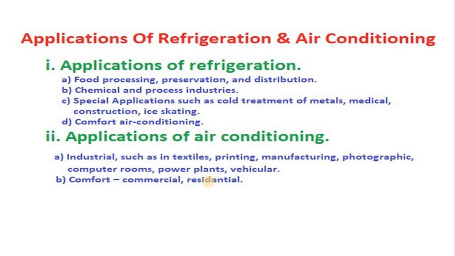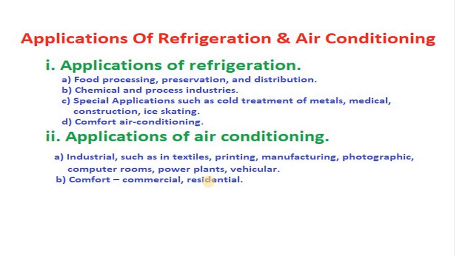Now we will discuss the applications of air conditioning. As we know, there is a variety of applications: industrial, commercial and domestic. First we will discuss industrial applications such as textile industries. In textile industries and in the printing industry, the main intention is to control the humidity, and it can be done with the help of an air conditioning system.